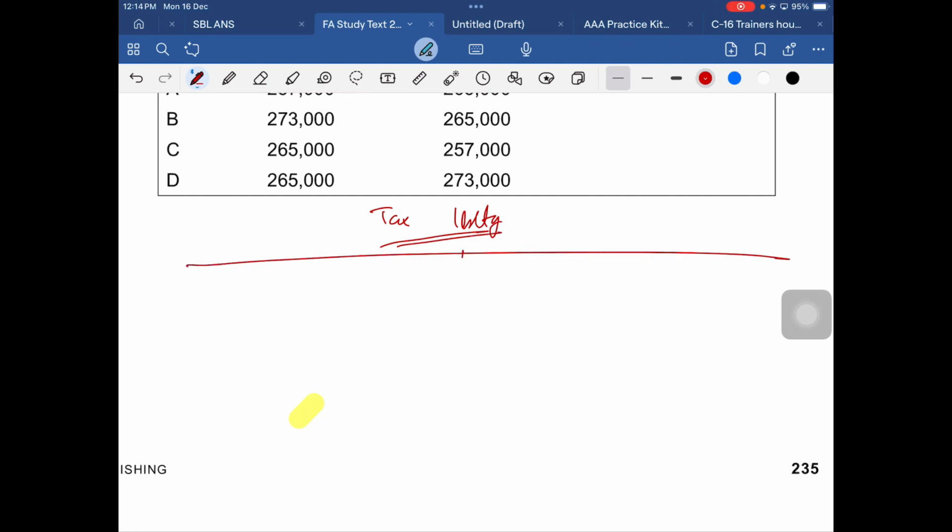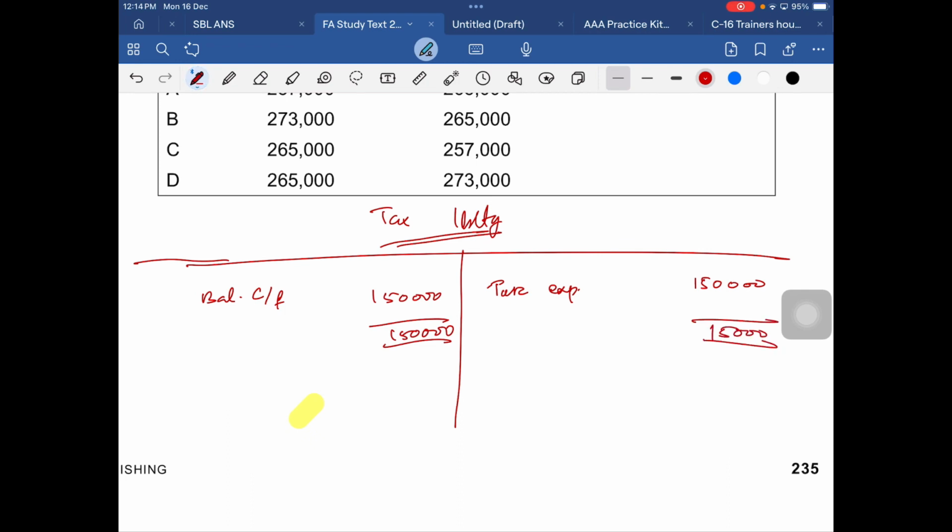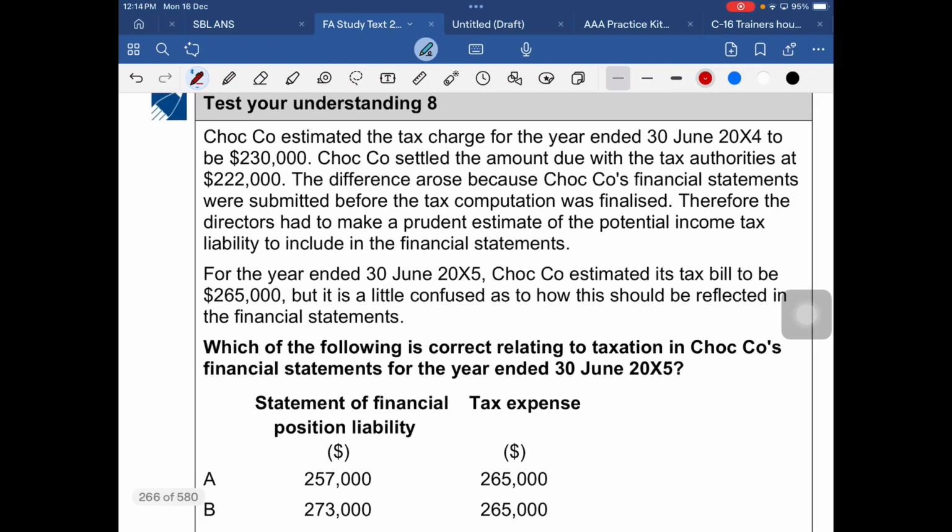In the tax liability account, you have a debit side and a credit side. Tax liability is which in nature? Tax liability is group 2 in nature, right? So the tax expense is 150,000. Clear? Okay, and the balance carried forward is 150,000. This is for the first year. This is what we calculated, right? Yes. Okay, and we close the accounts.